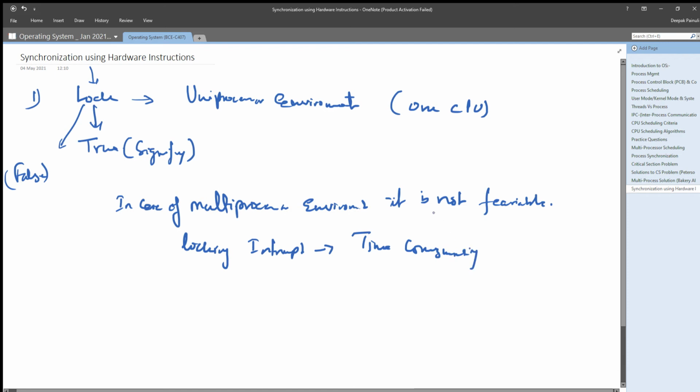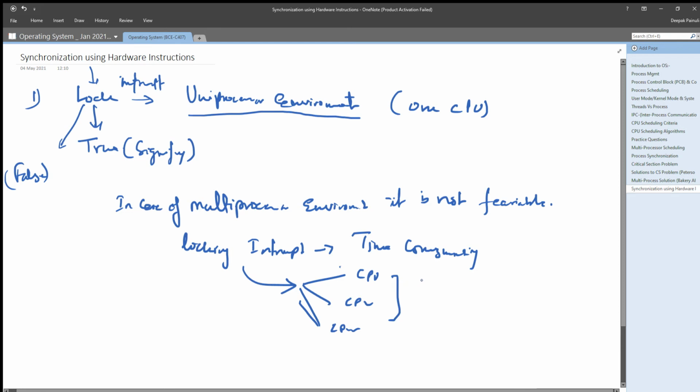Locking interrupts in a uniprocessor environment is easy, because you have to lock only one time. But in a multiprocessor environment, if you want to lock the interrupt facility, then you need to pass this message to multiple processors, CPU1, CPU2, CPU3, which may be time consuming, and which directly leads to delays in the system.